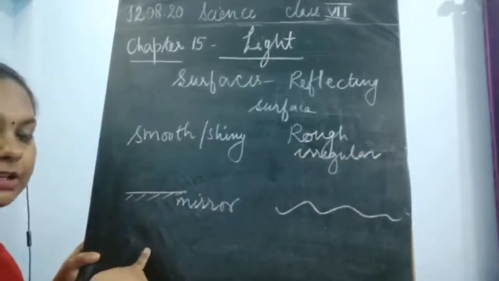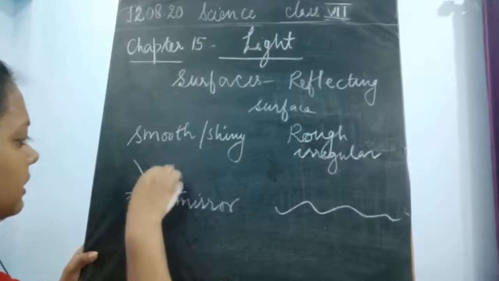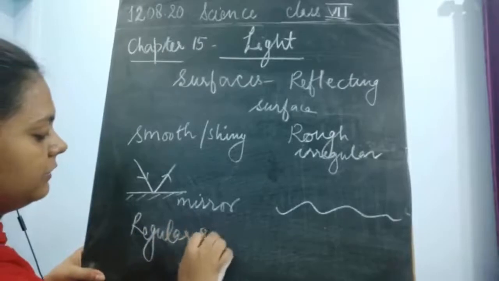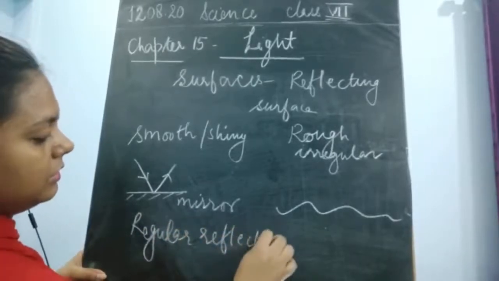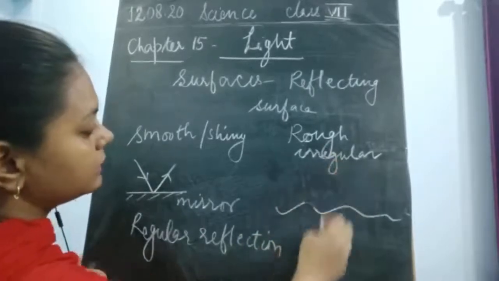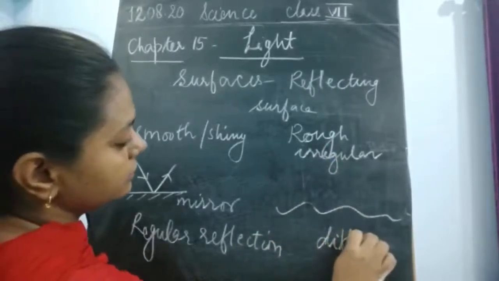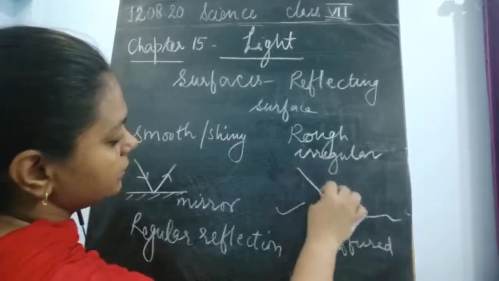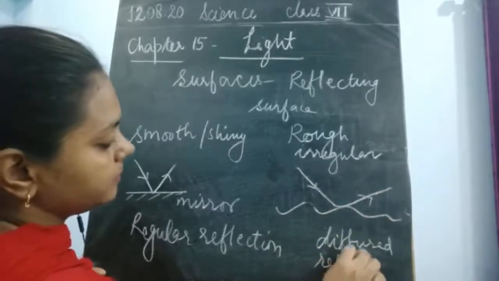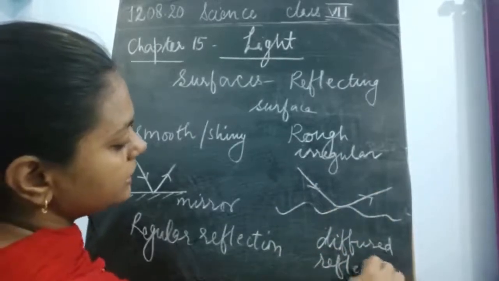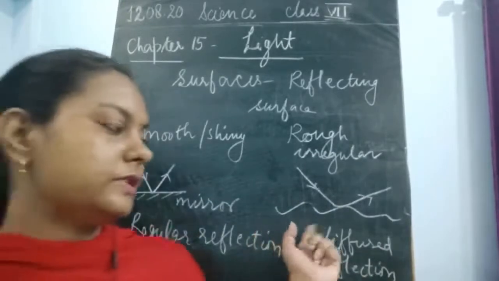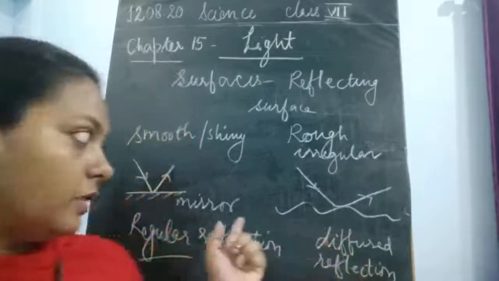The reflection which forms on the smooth surface would be a regular reflection, whereas the rough surface forms irregular reflection, which is also known as diffused reflection. Okay children, we have to see these two types of reflection: regular reflection and diffused reflection, which takes place on the irregular or rough surface.